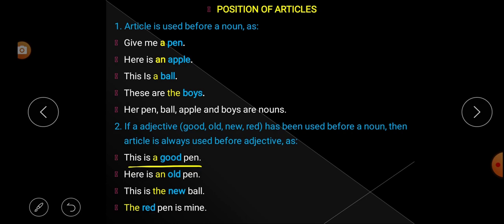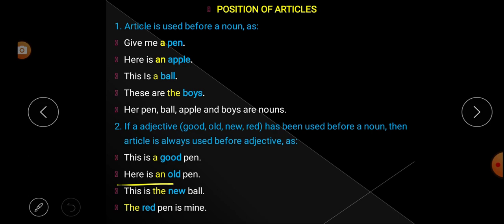It is an adjective. So according to our second rule, if an adjective is used before a noun, then we have to use the article before the adjective. So in this sentence, "This is a good pen," pen is a noun, and before the noun the adjective good is used. That's why we have used the article "a" before the adjective.